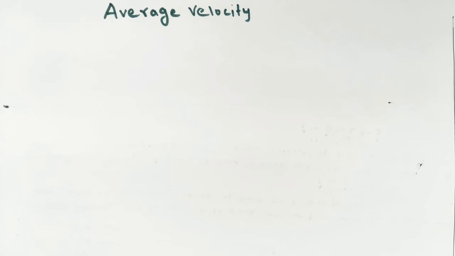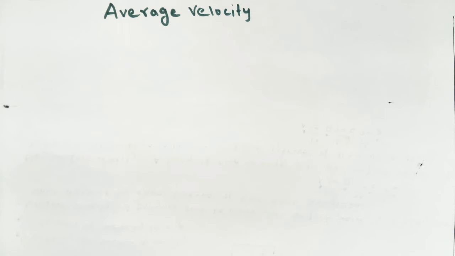Average velocity. What is average velocity? We have discussed velocity, uniform velocity, non-uniform velocity and speed. Now our topic is average velocity. Average velocity is defined as the total displacement covered by a body per unit time.